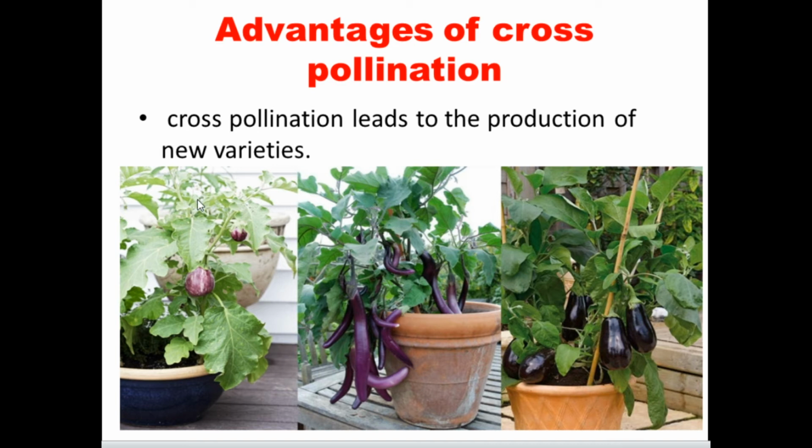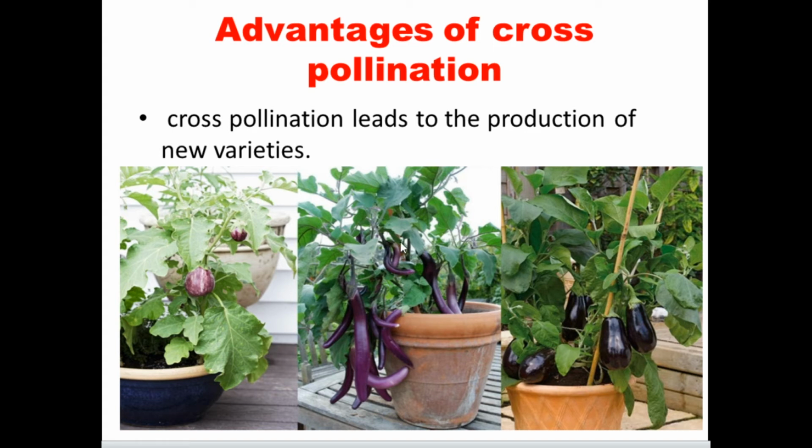Suppose the pollen grain reaches from here or here to there, but all are eggplants or brinjal, so we call it a brinjal. Eggplant is the same here. So if the pollen grain reaches here, some of the characters may be taken from here to here, and may be mingled with that. So automatically a new variety comes.